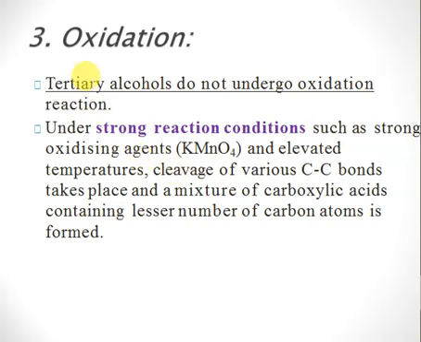Otherwise, what will happen is that the carbon-carbon bonds will break at different positions, and each fragment produced as a result of such cleavage will be converted into carboxylic acid, right? So in the case of tertiary alcohols, under strong oxidizing conditions like KMnO4 or K2Cr2O7 at high temperatures, different carbon-carbon bonds will break and we'll get a mixture of carboxylic acids containing a lesser number of carbon atoms.